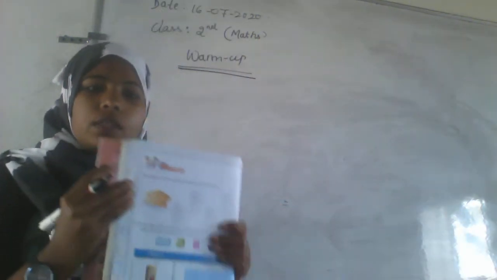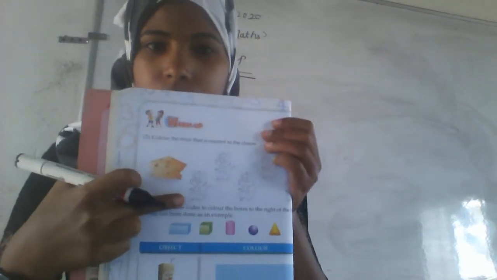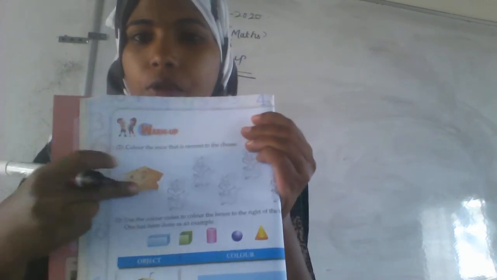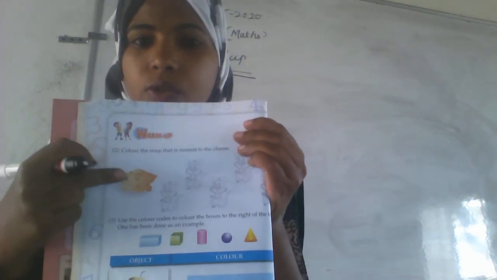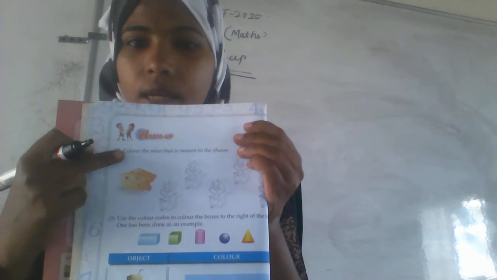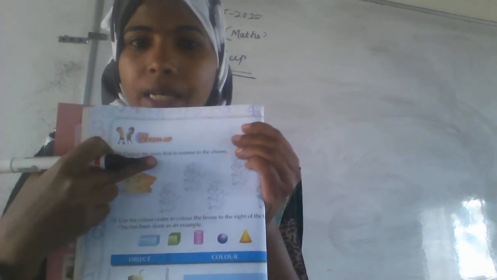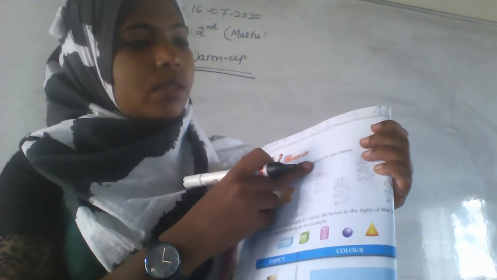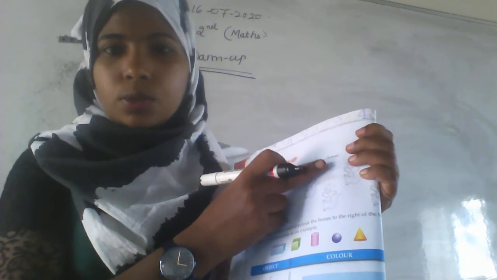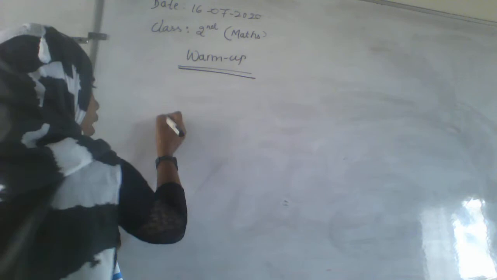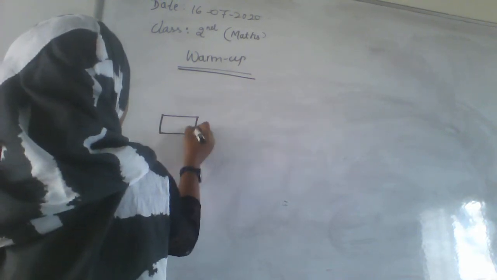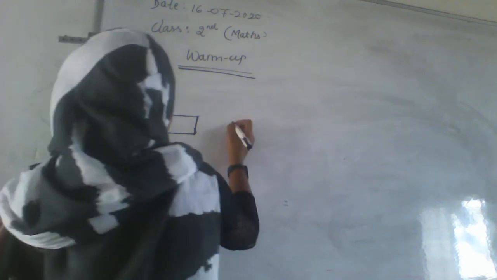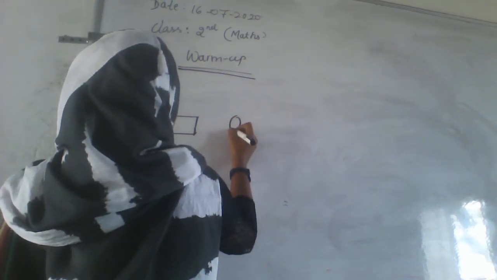Here they have given some mice. Is it visible? Okay, and this is a piece of cheese. What they are saying, color the mice that is nearest to the cheese, nearest to the cheese. Here, if it is a bread piece, and here some human beings are there.